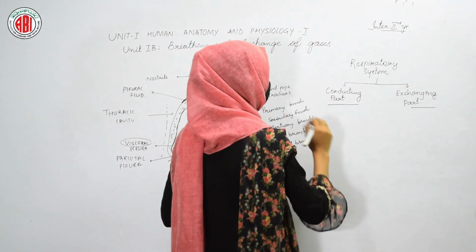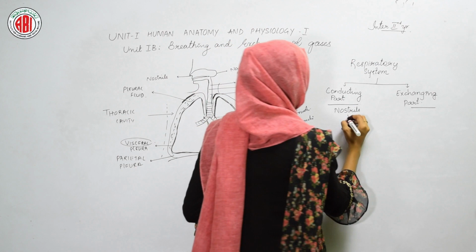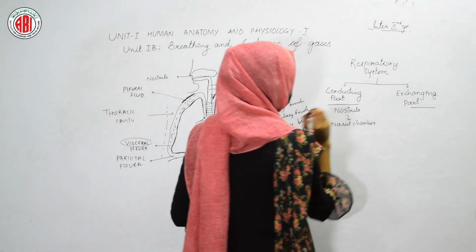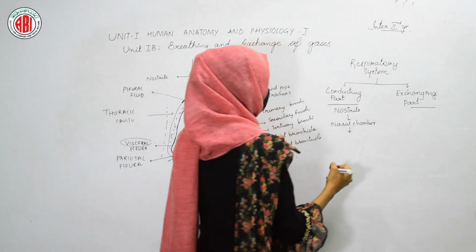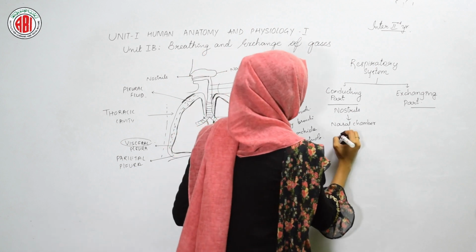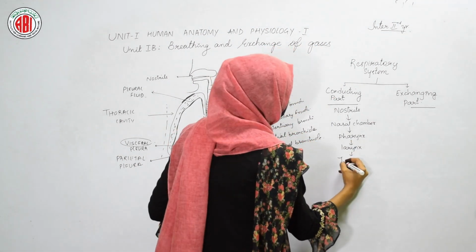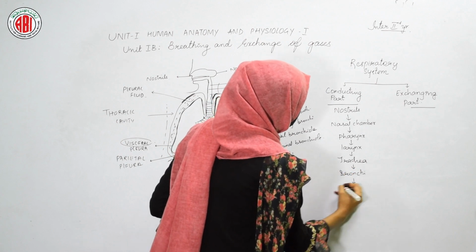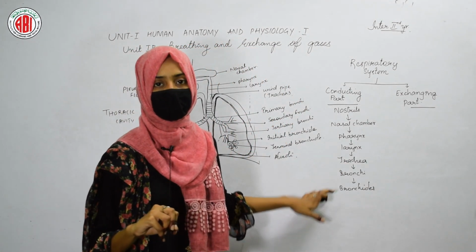So firstly, from where does the air enter? Firstly, it enters into the nostrils, right? Then from the nostrils, it reaches the nasal chamber. And in the nasal chamber, the air gets moisture so that it can suit our body temperature, so that it can be manageable by our body temperature. From the nasal chamber, it enters into the pharynx. Then from this, it enters into the larynx. From the larynx, it reaches the trachea. And from the trachea, it enters into the bronchi first, then into the bronchioles. And after this, from the bronchioles, the air enters into the alveoli.